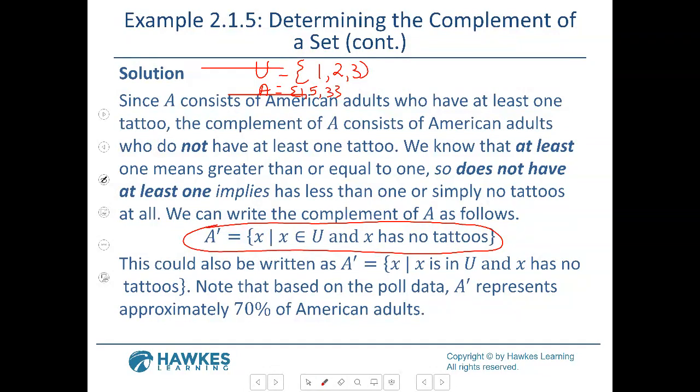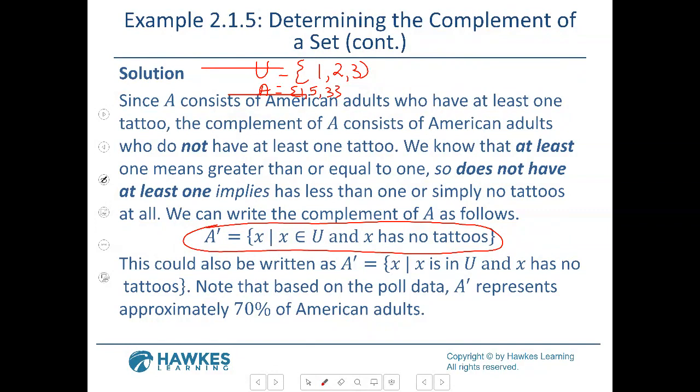Yeah, it would be 2. That's what you meant, the complement of A. That means what's not in it. Because it has the 1 and 3, but it's missing the 2. So I would give you more of the numbers, like what's not in A that is in U, and that would be the 2. But I would give you a whole set of numbers and just have you pick out what's not in there, instead of asking you to reverse these situations.